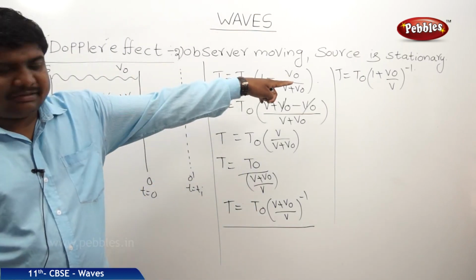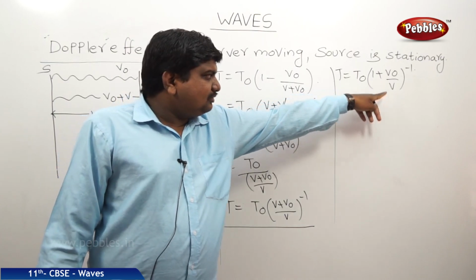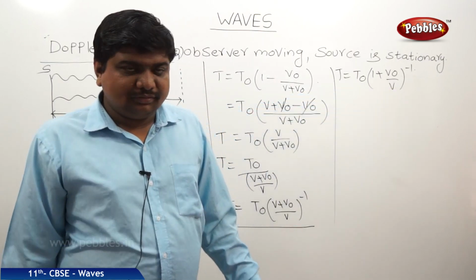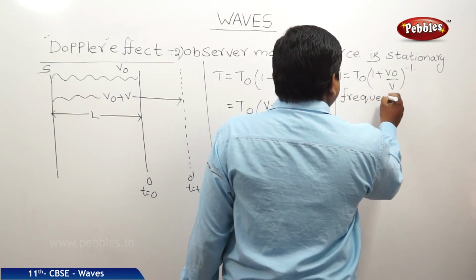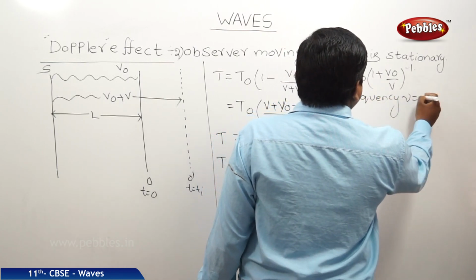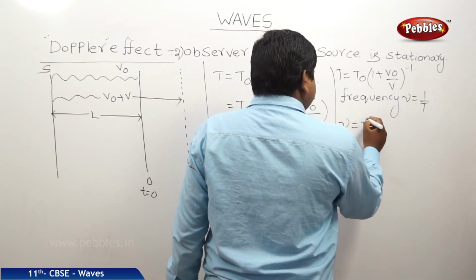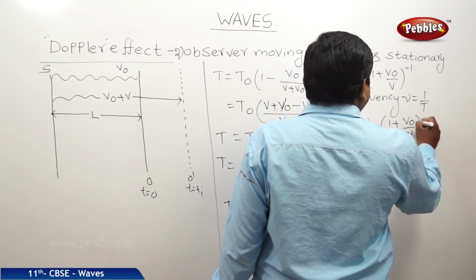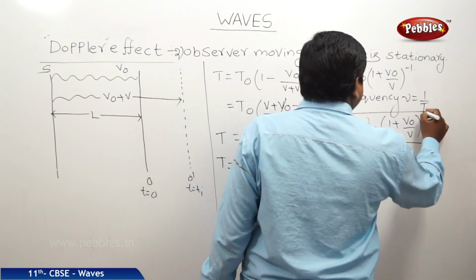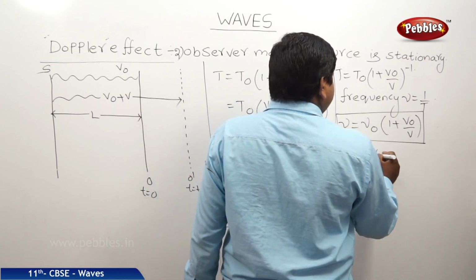The time period taken for one crest to reach the observer is T0 into 1 plus V0 by V whole power minus 1. So, what about the frequency? Frequency nu is equal to 1 by T. Therefore, nu is equal to nu naught into 1 plus V0 by V. But V0 by V is very small.